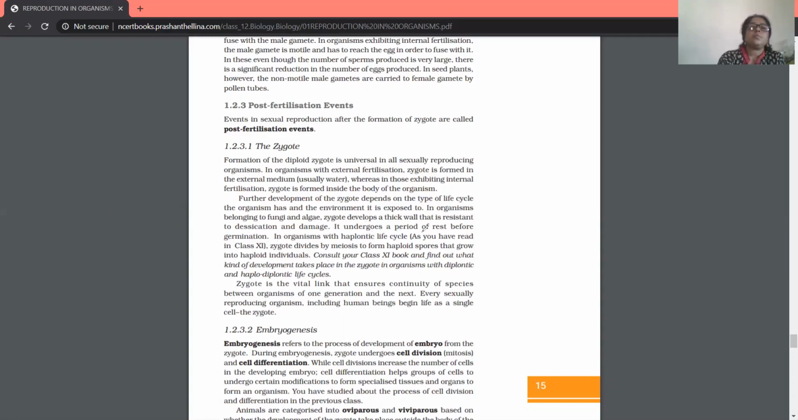It undergoes a period of rest before germination. That is a mechanism to protect the zygote in external development. In some classes like fungi and algae, the zygote develops a thick wall that is resistant to desiccation and damage. This thick wall protects the zygote properly, and it undergoes a period of rest before germination. After this germination, it develops into an embryo.